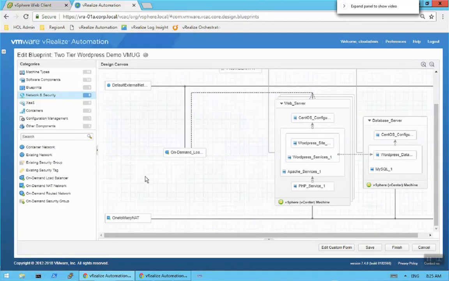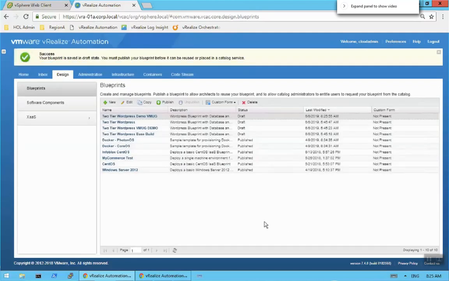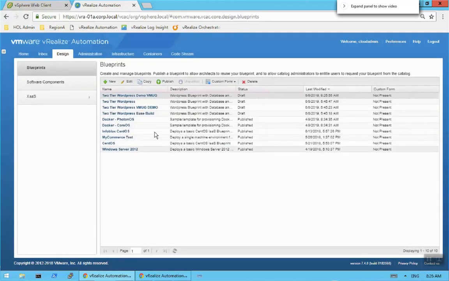So here we have our one-to-many NAT, here we have our load balancer, and there are our two arms. There's our default network, and there is our connection to our web server. From here, I will simply click Finish. Now that I have this blueprint ready to go, it's in draft form. I simply need to publish this to make it available. So let's transition just for a second. Let me pause. Any thoughts or questions?